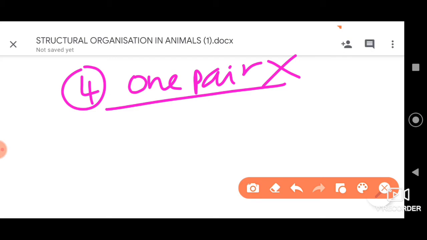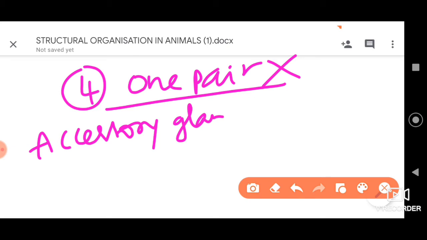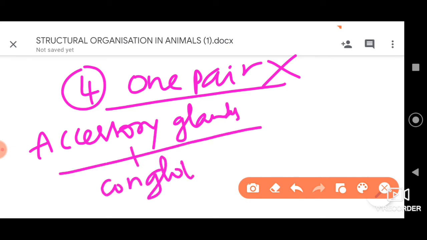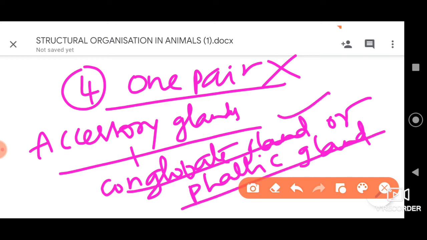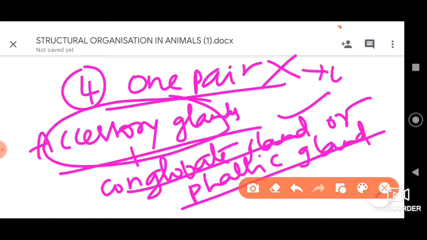Accessory glands are also called here as conglobate gland, or it also can be referred to as phallic gland. Right? Conglobate gland or phallic gland is the other name of accessory glands. So it is not present in pairs, rather it is unpaired. Alright, they have said in the statement that they are present in one pair. So that is the wrong statement.